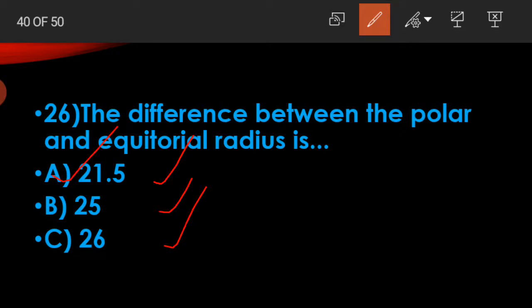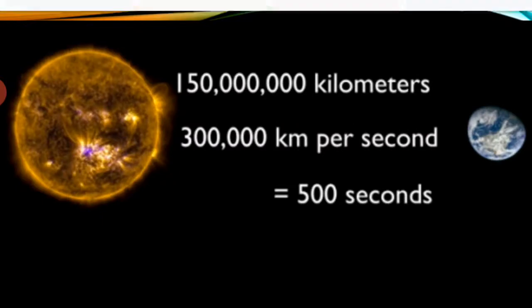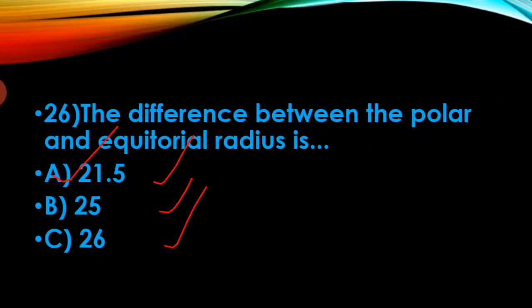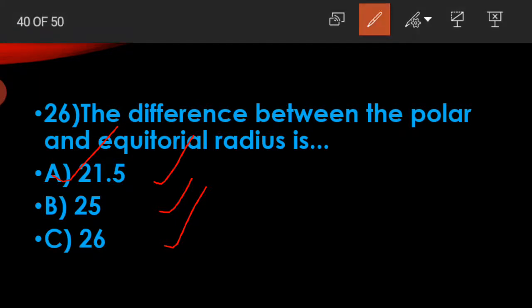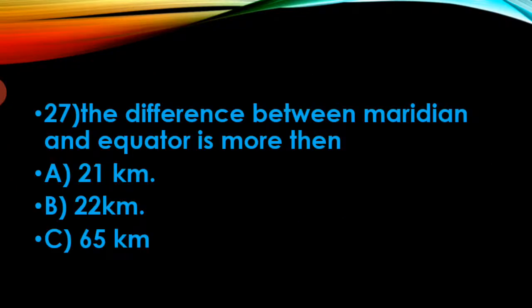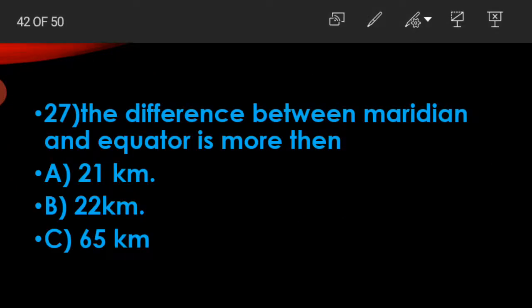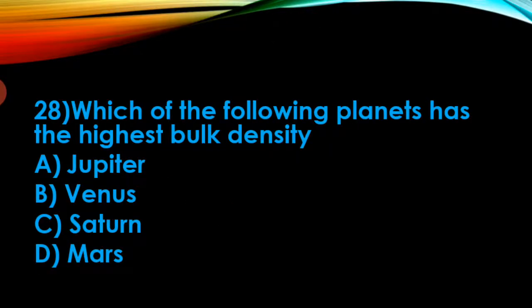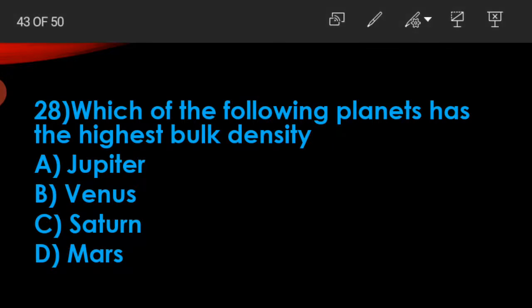Correct answer is 21 kilometers, option A. The difference between meridian and equator is more than option A, 21 kilometers, option B, 22 kilometers, option C, 65 kilometers. Answer is 65 kilometers.